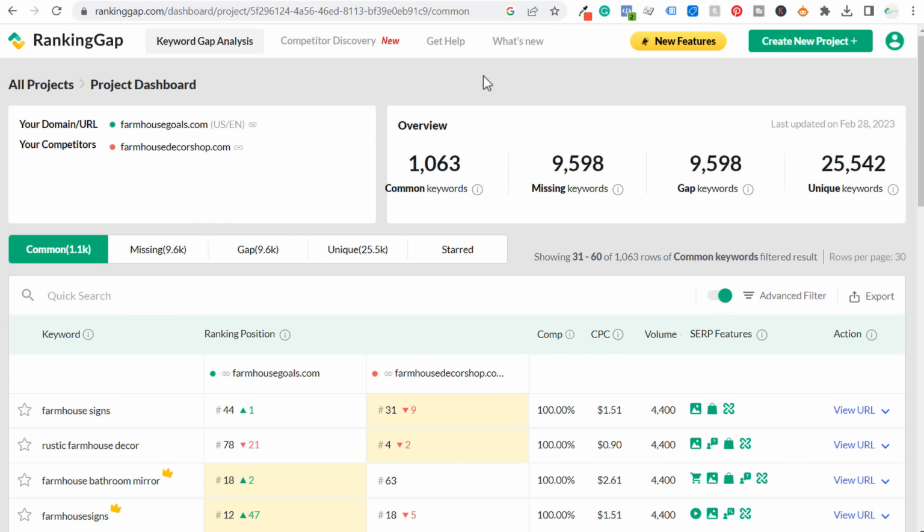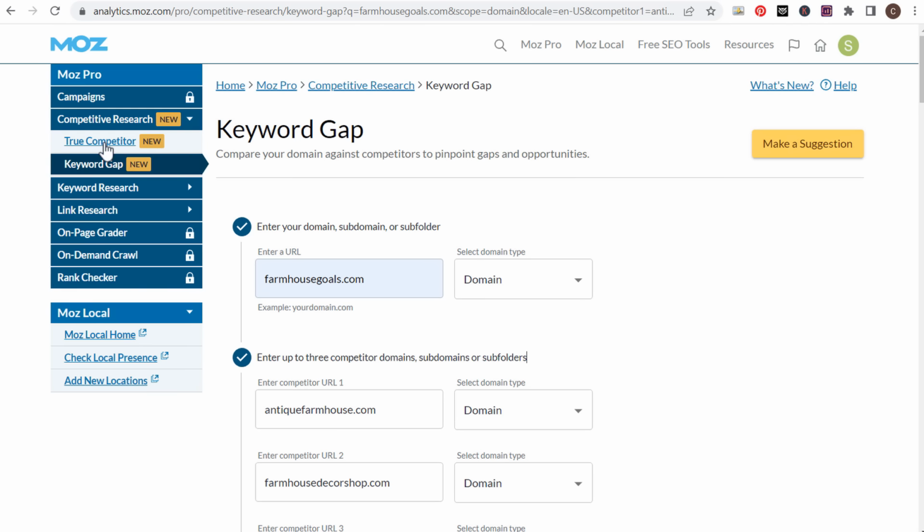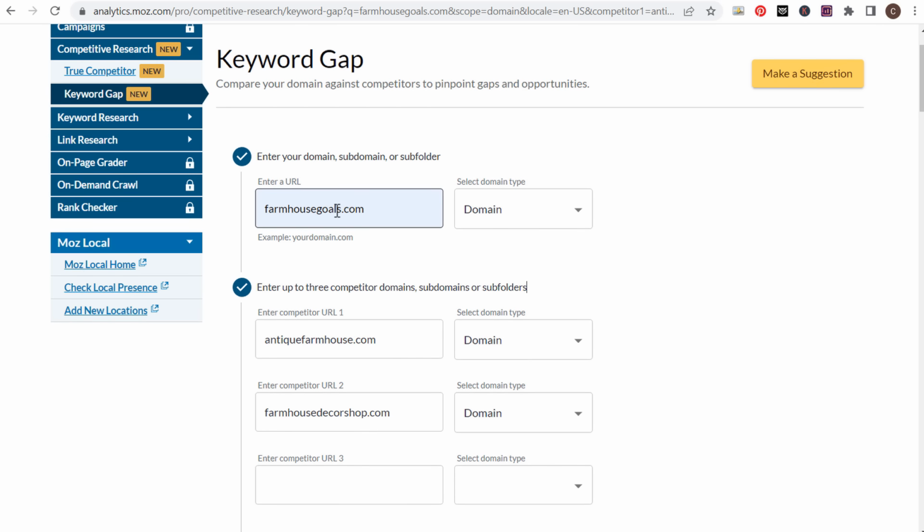And then another one that you can use to find keyword ranking gaps is Moz, which has another tool like that as well. So coming back over to Moz, this tool right beneath True Competitor. So we're in competitive research through Moz Pro. Again, you get 10 total searches per month, so use them very wisely. But under competitive research, we can look up keyword gap. And what I've done is I entered my website and then 2 different competitor URLs.